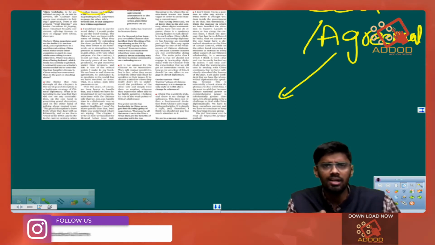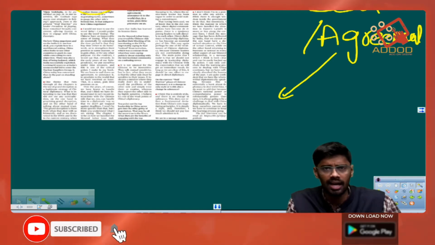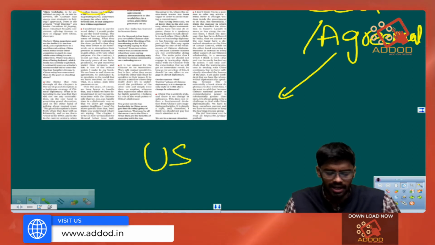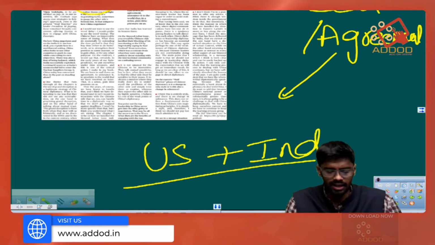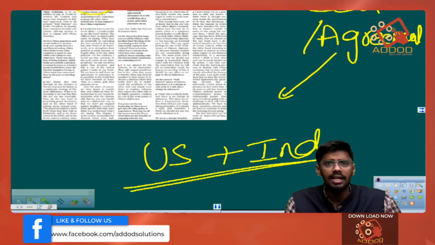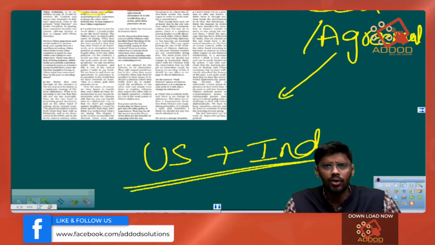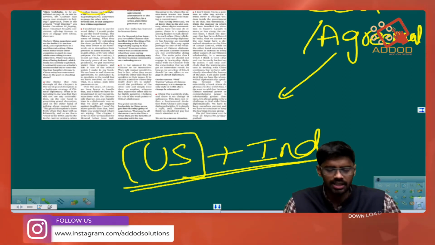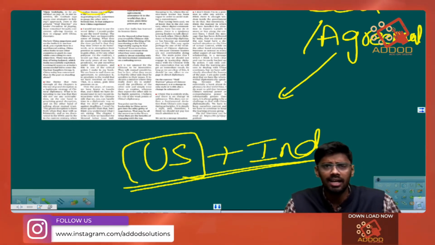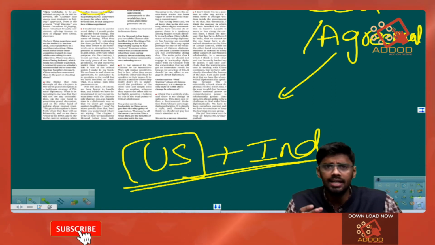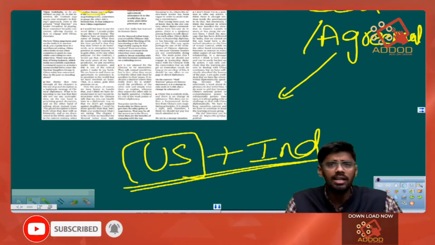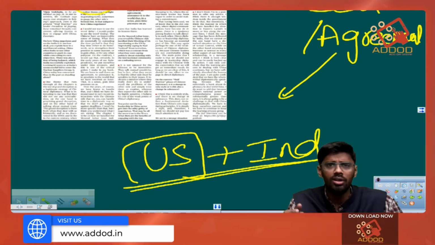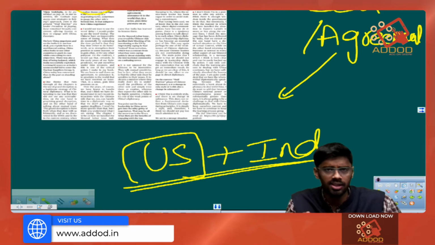Later, we saw how during the Manmohan Singh era, an agreement was finalized between the United States and India. According to this agreement, India stated that it will not detonate any other nuclear bombs, and the United States stated that as long as India observes and follows the international norms regarding nuclear weapon usage and nuclear technology usage, we will not impose any restrictions.